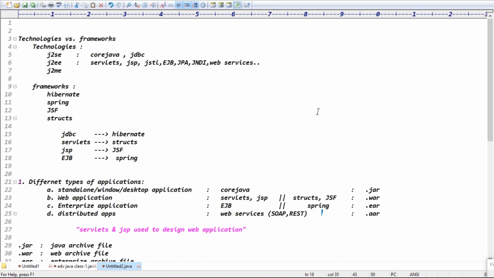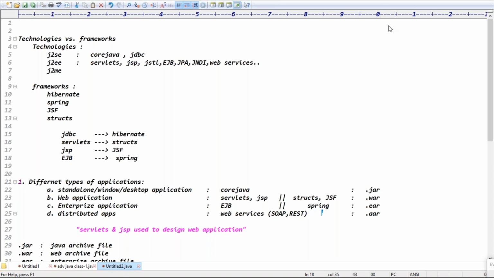What is XML injection, sir? That is a Spring concept, guys. Basically, it's a Spring concept. We no need to worry about injections and all. Okay, sir. Is that clear now?